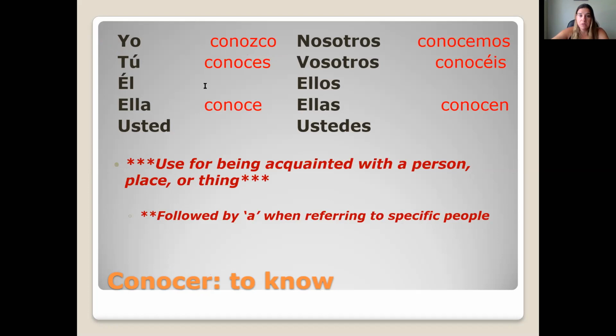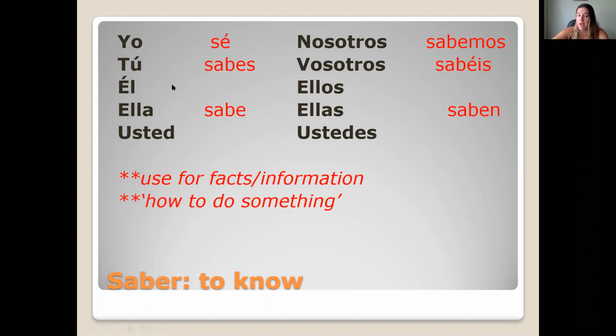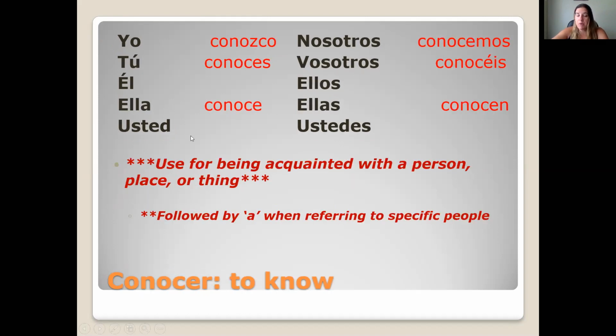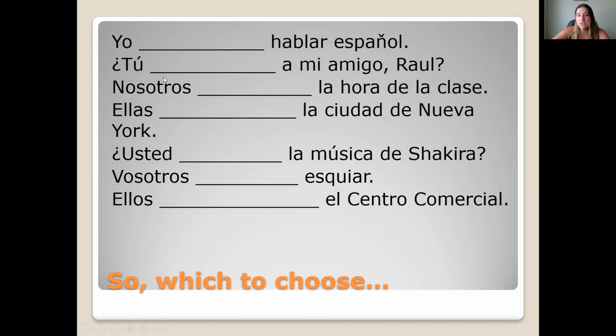So again, you're going to use saber to talk about knowing a fact or knowing a piece of information or knowing how to do something, so with a verb. Use conocer to talk about knowing a person or being acquainted with or familiar with a thing, place, or idea. Each of these sentences has a blank, and you would need to choose whether you would put saber in the blank or conocer. You also need to conjugate the verb when you put it in the blank.